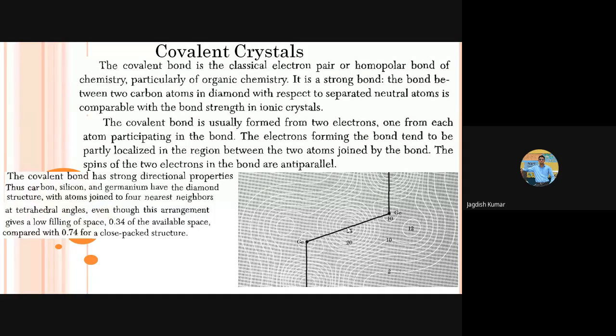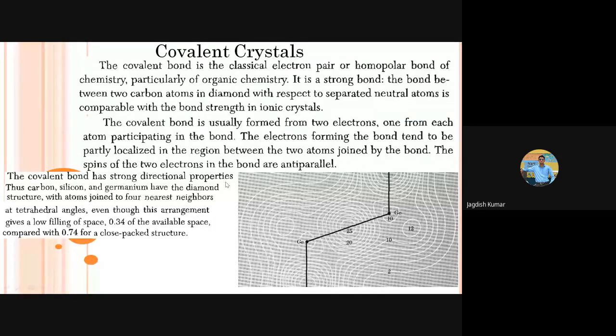So anyway, now the covalent bond has strong directional properties. This we were trying to talk about yesterday as well. Because the covalent bond is formed due to hybridization of the orbitals. In carbon, for example, 4 electrons are there.